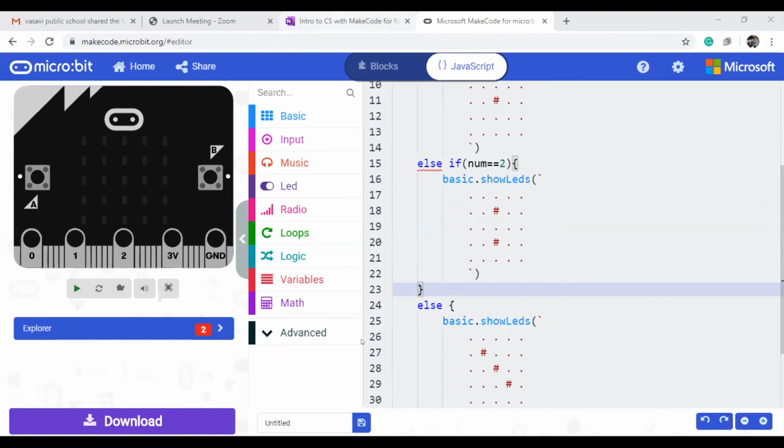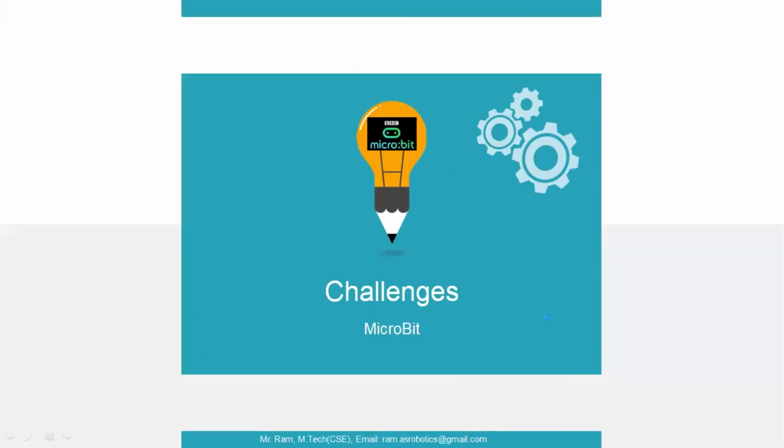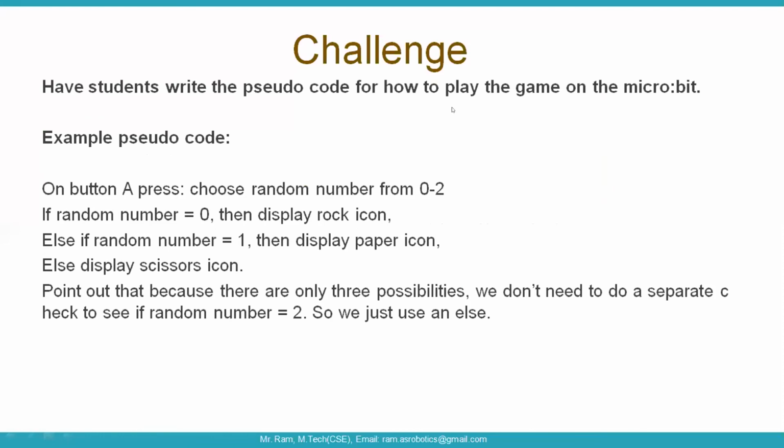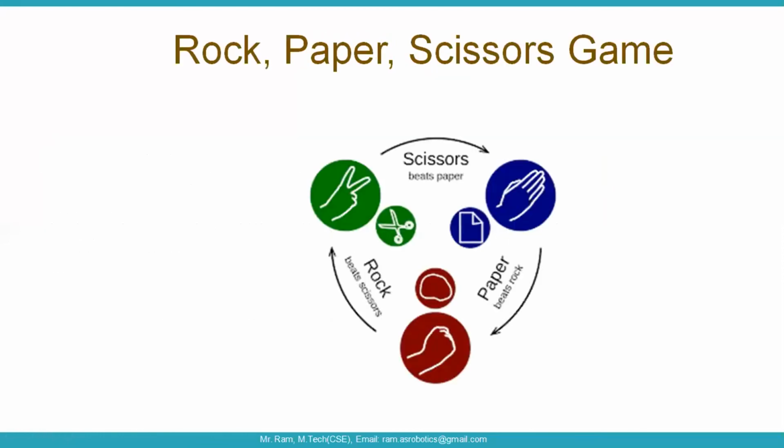Okay, come to here, challenges. The first thing is we will start one project like rock paper scissors. How many of you know about this game? Suppose two people are playing this one. If scissor is there, scissor can cut the paper. Again I'm explaining the rules. If the paper is there, then it will beat the rock easily, it will wrap it. If rock is there, it will break the scissor. So these are the rules.